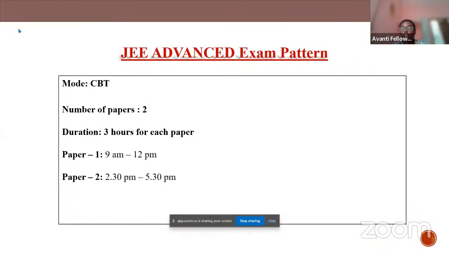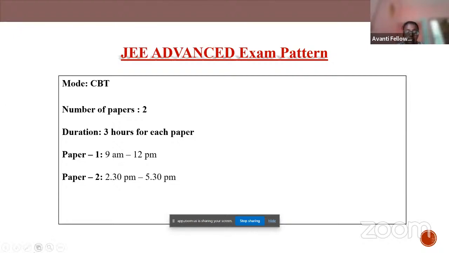First, moving to the exam pattern. We all know that JEE Main is an online mode test, right? JEE Advanced is also a computer based test, an online mode test. Here you will be writing two papers. The number of papers is going to be two.